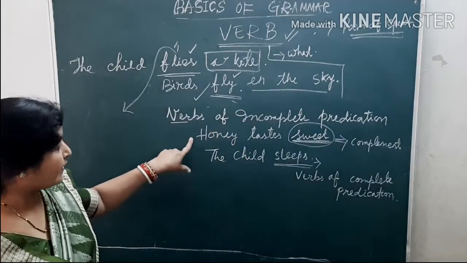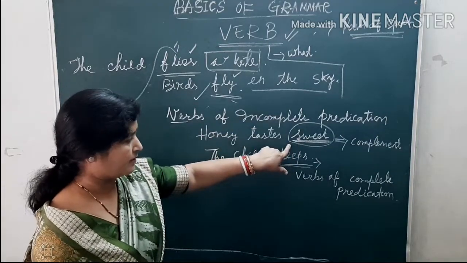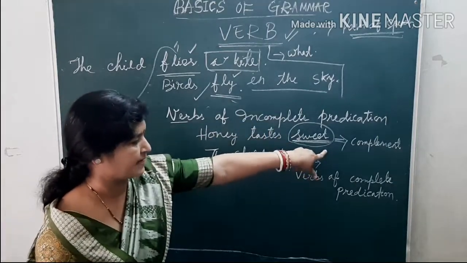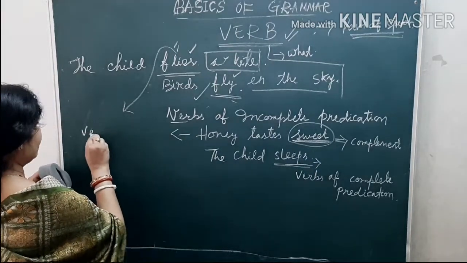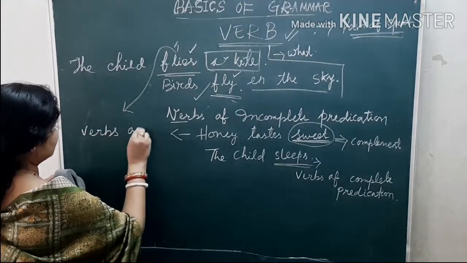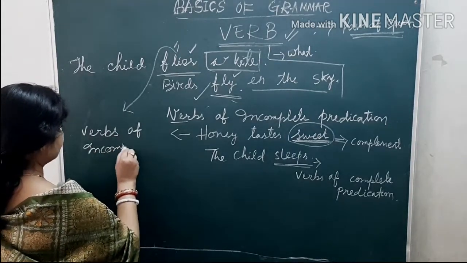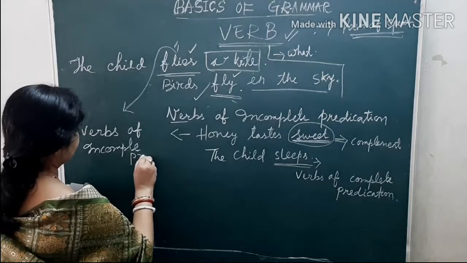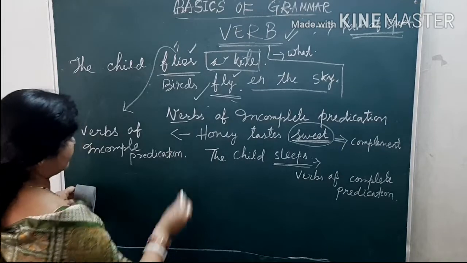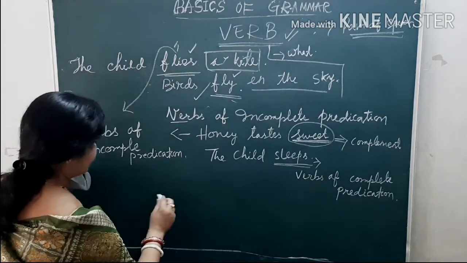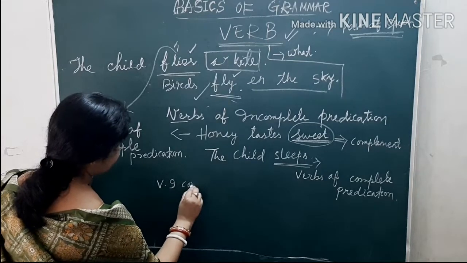But if the verb requires any other word to complete the sense of the sentence, then it is known as verbs of incomplete predication. So, like that was verbs of incomplete predication.